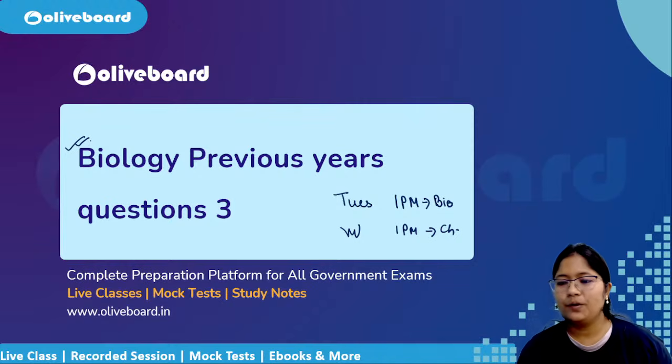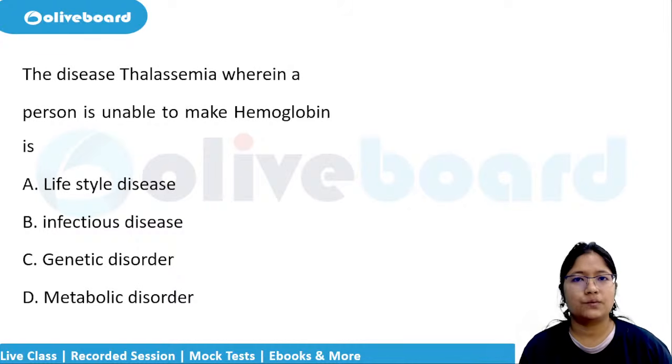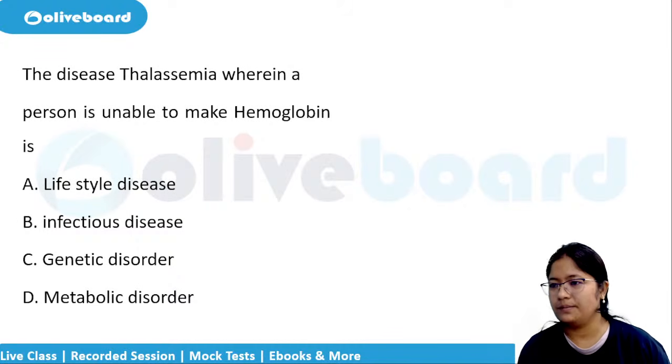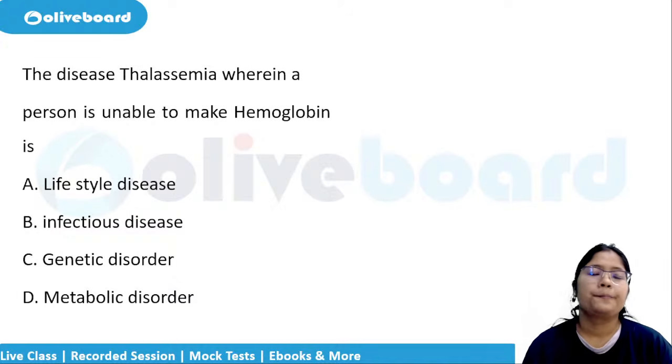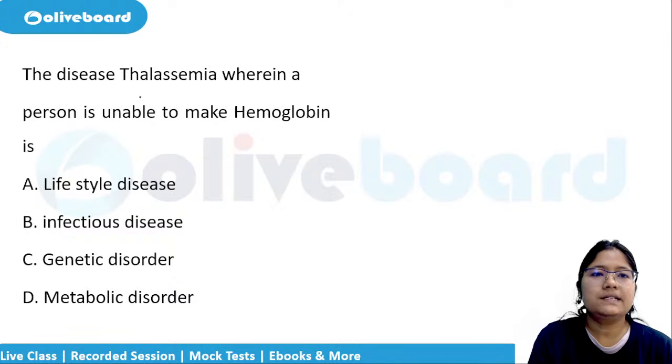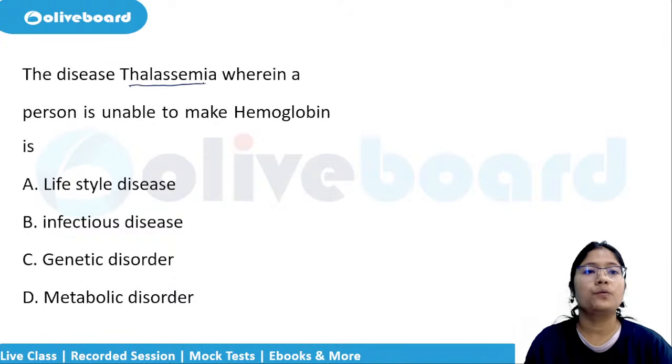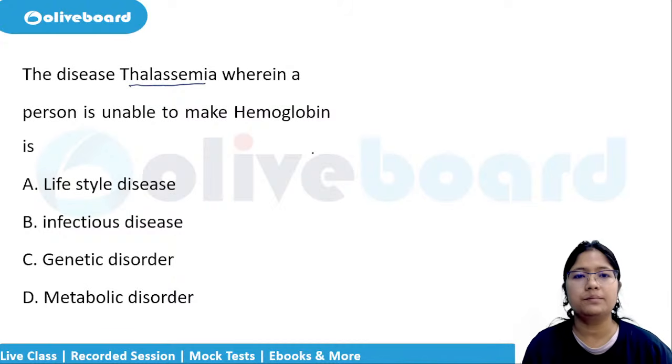Let us begin with our today's questions. Try to answer in the chat box. As soon as you give the answer, we will move ahead to the next question. First question: the disease thalassemia, wherein a person is unable to make hemoglobin, is.